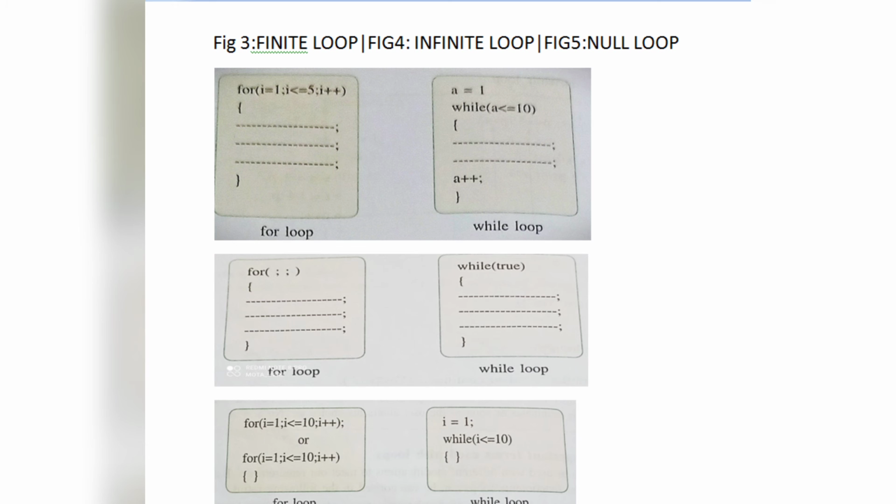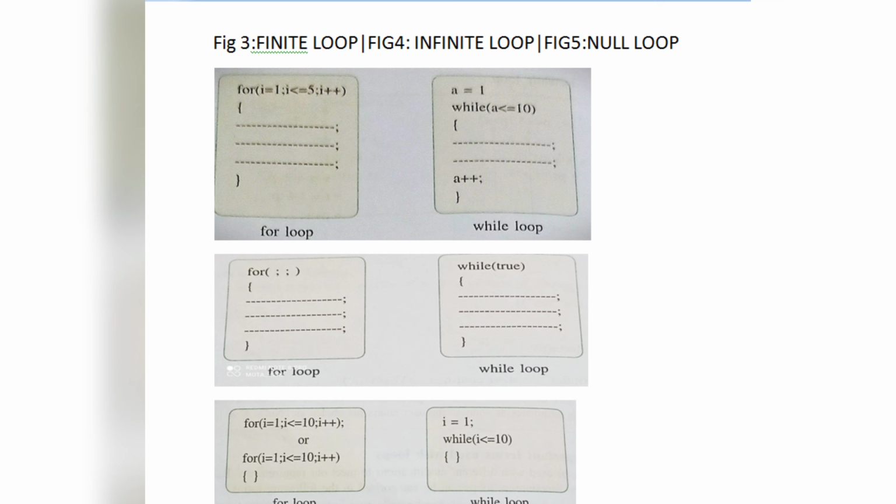Next come the figures for the finite loop, infinite loop and null loop. First of all, the finite loop, where every statement, that is initialization, condition and updation part, is well defined, you can check. And in the infinite loop there is no condition given in the for loop. There is no updation, no condition, and no initialization.